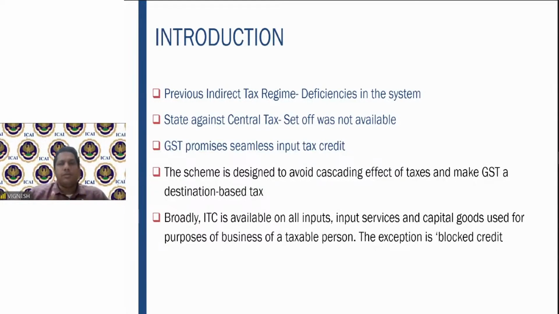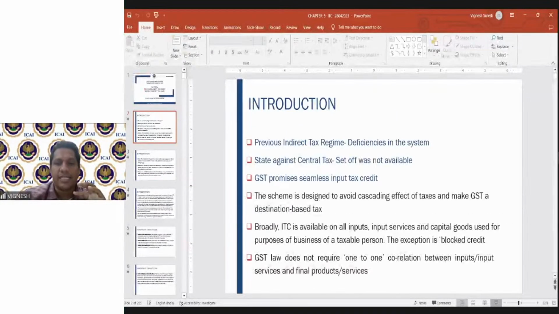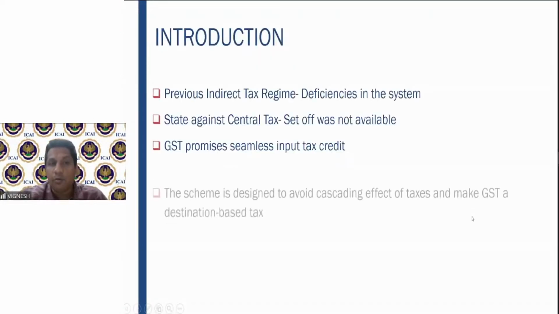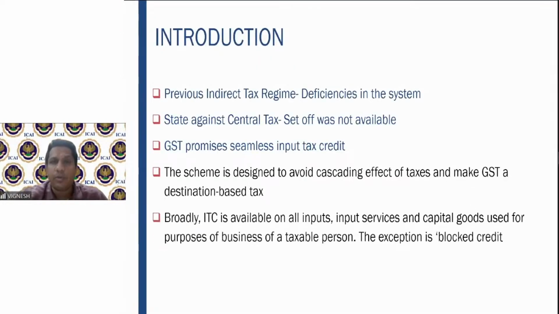Now, because of this, if you observe, prior to GST and post GST, definitely there will be a multiple cost reduction for the businessman, because now he's getting the benefit of input tax credit on all the business expenses. Earlier, that was not the situation. So therefore, here the important point what the government insists is, since you are getting more benefit of the input tax credit, you need to pass on the benefit to the ultimate customer by way of reducing your prices, right?